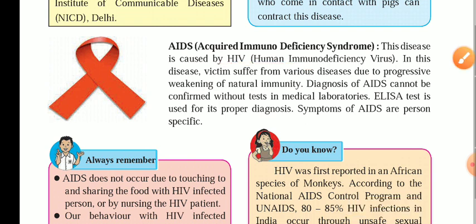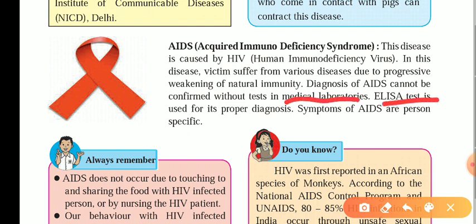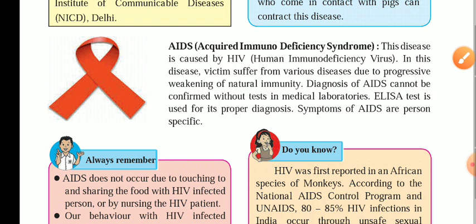Diagnosis of AIDS cannot be confirmed without tests in medical laboratories. The ELISA test is used for the proper diagnosis of AIDS. The symptoms are person specific. It's not that all persons have similar symptoms. Different persons who have HIV have different symptoms. It depends from person to person.